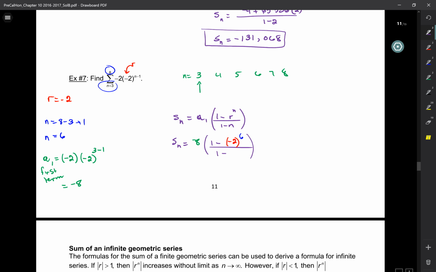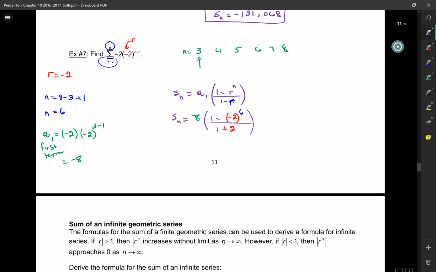All over 1 minus... oh, it's 1 minus r. Did I write 1 minus n? Oh, whoops. It's 1 minus r. So what was r? -2. Okay? So this will be 168.